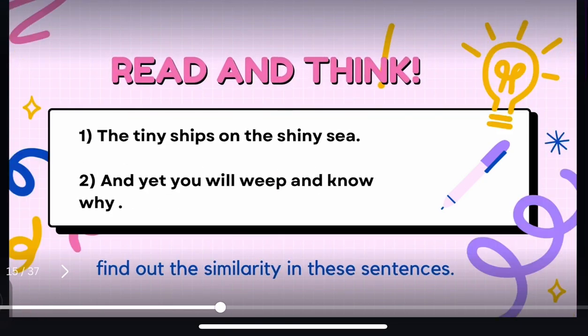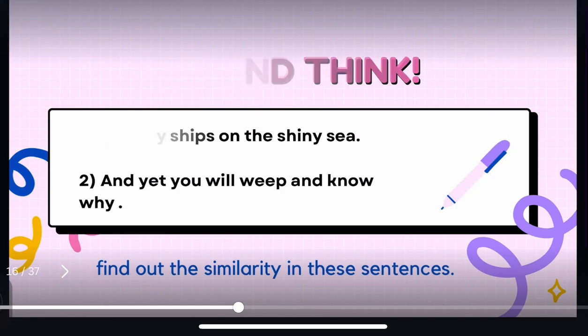Now read these two sentences and find the similarity in them. The tiny ships on the shiny sea. And yet you will weep and know why. Hope you found the right similarity.